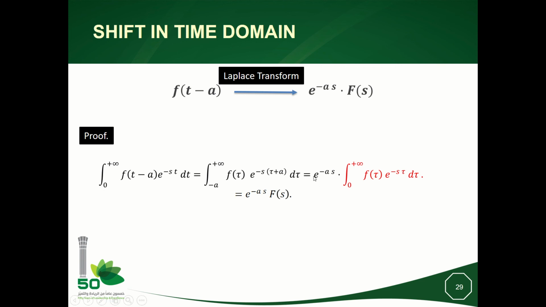And then I will have exponential minus a s, times the integral from 0 to plus infinity of f of tau exponential minus s tau d tau.